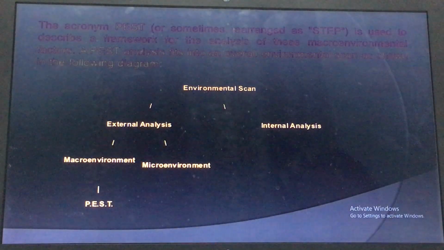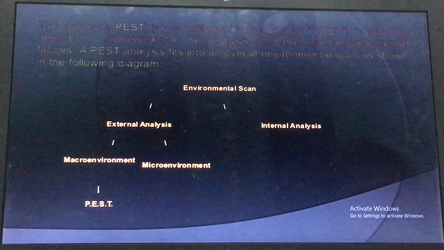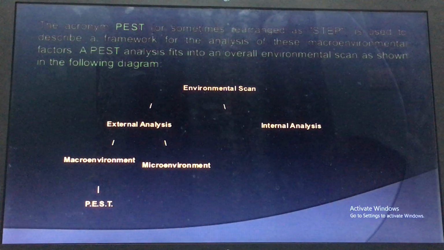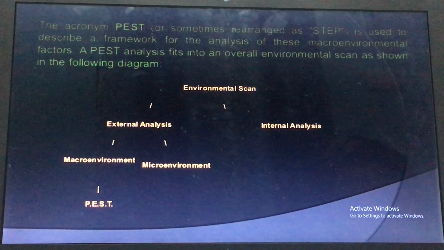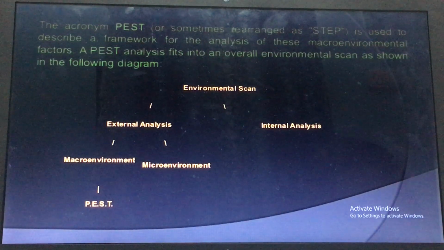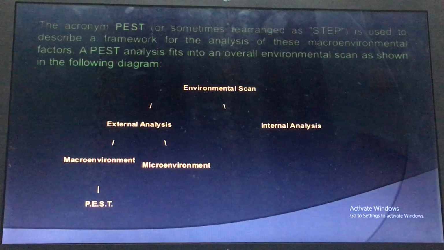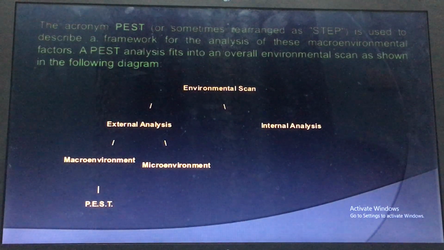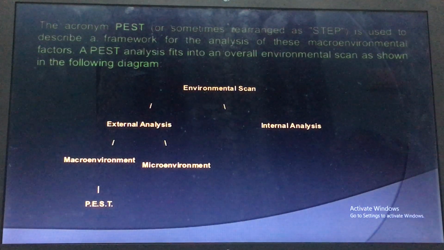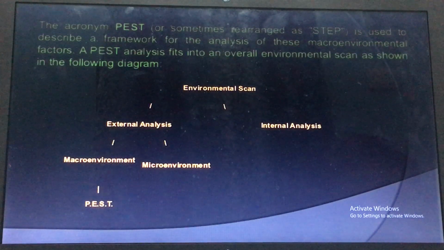So after that there is PEST, an acronym that can sometimes be rearranged as STEP. We can call this PEST or STEP. It is used to describe a framework for analysis of the macro environmental factors.